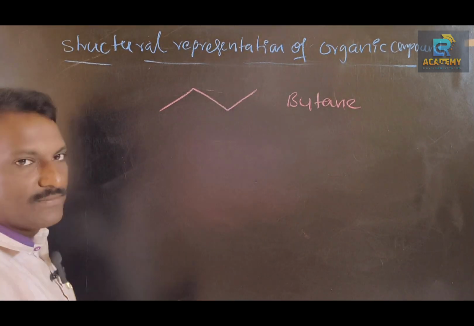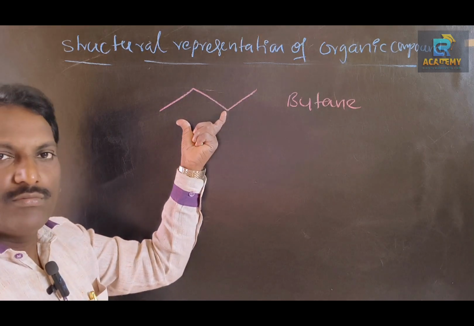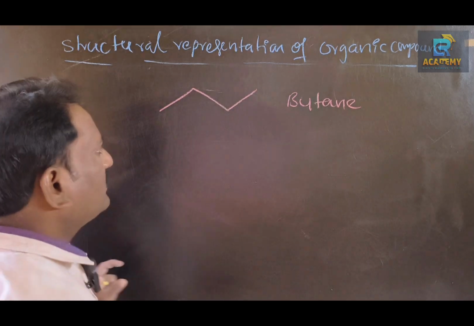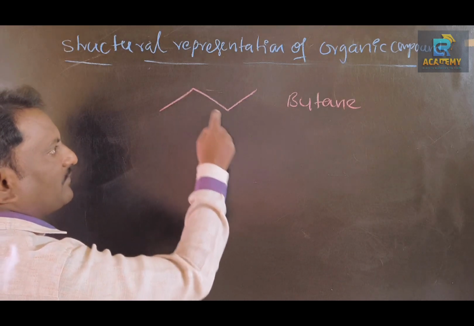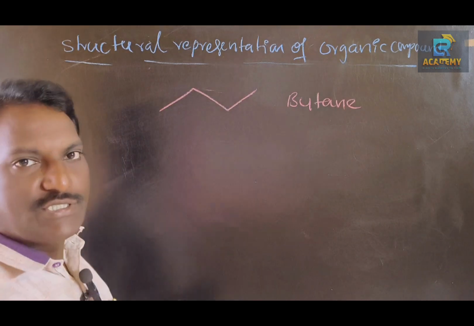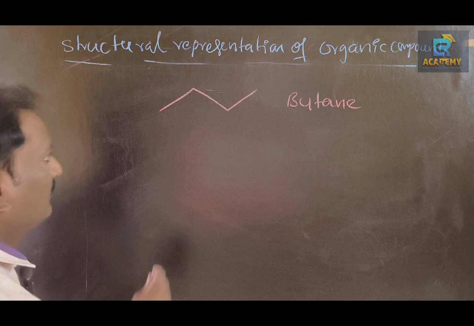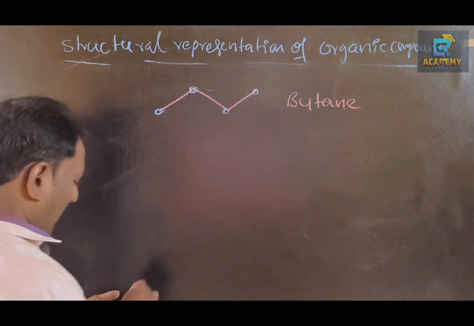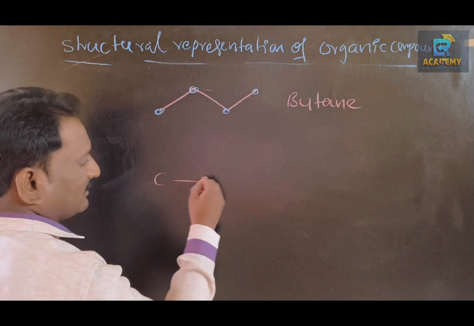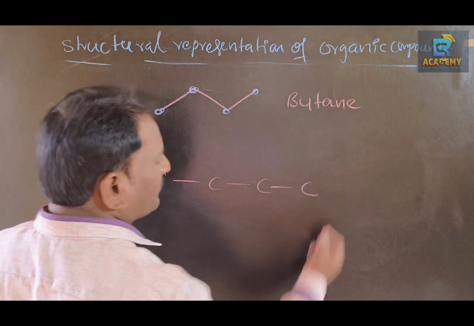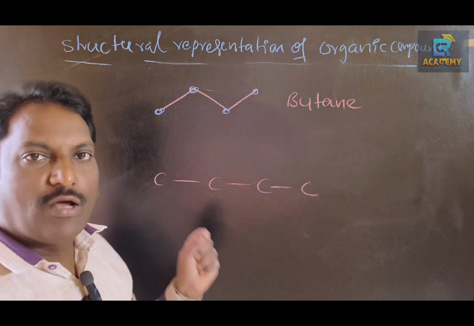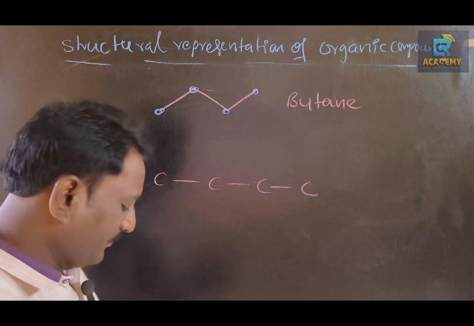This is a bond line structure. There are no other kinds of heteroatoms, only carbon and hydrogen present, right? And the bonds between carbon and carbon are represented in zigzag form. Carbon, carbon, carbon, carbon: 4 carbon atoms are there. Let us draw like this. Carbon is tetravalent in nature. Each carbon should give 4 bonds with neighboring atoms.